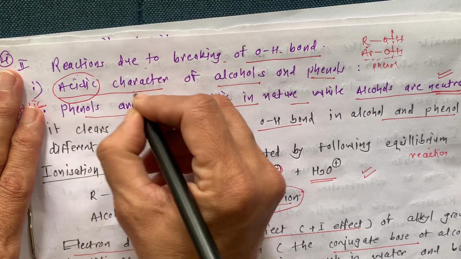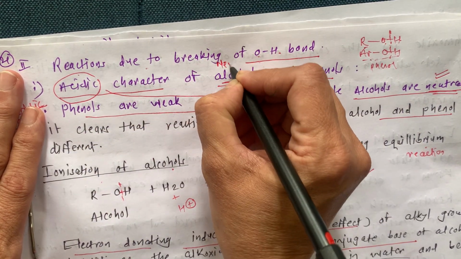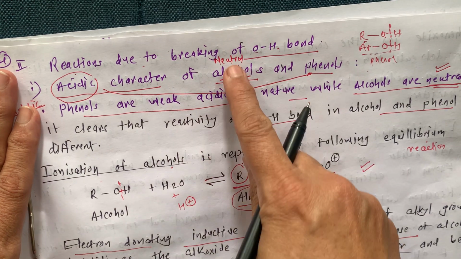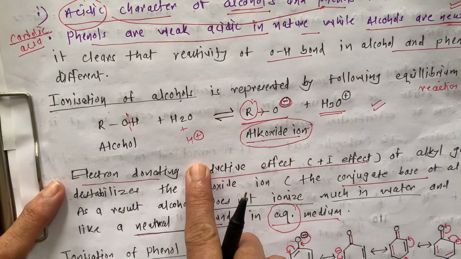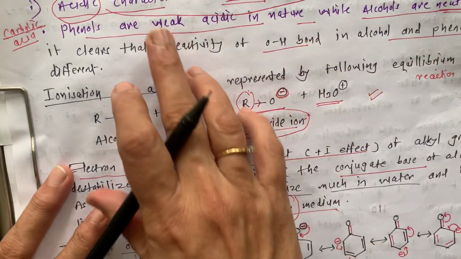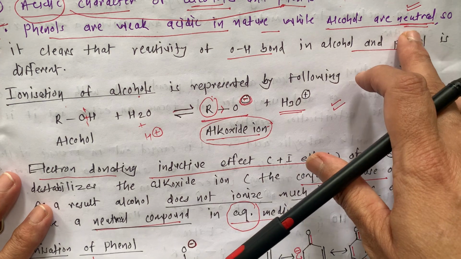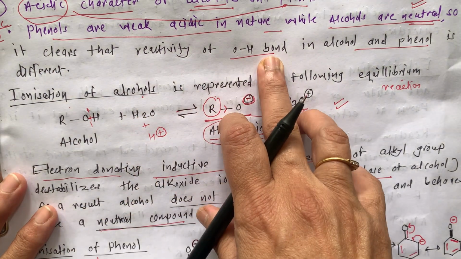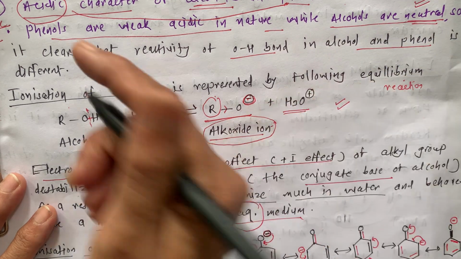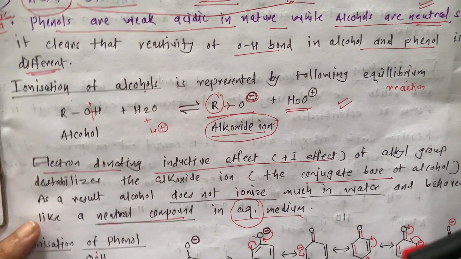The acidic character is of phenol, while alcohols are neutral. Why this is so, we are going to see in the explanation. These phenols are weakly acidic in nature, while alcohols are neutral. So it is clear that the reactivity of the OH bond in alcohol and phenol is different. How it is different, we will see one by one.